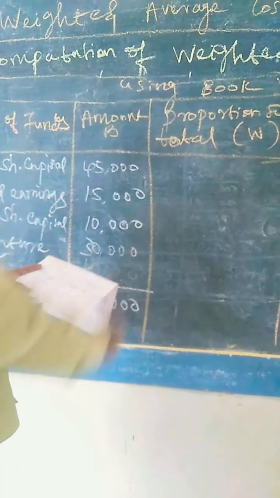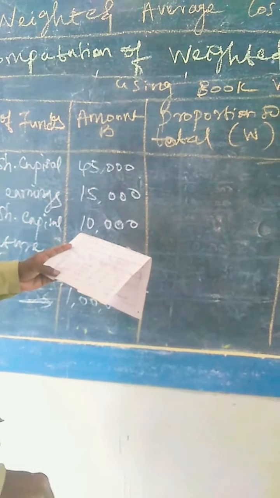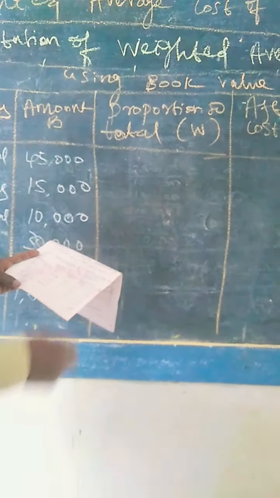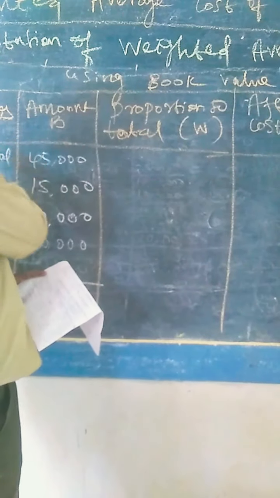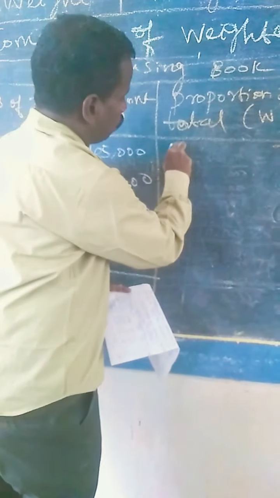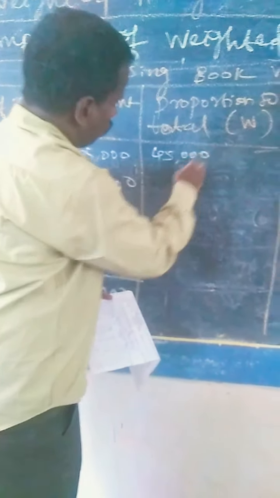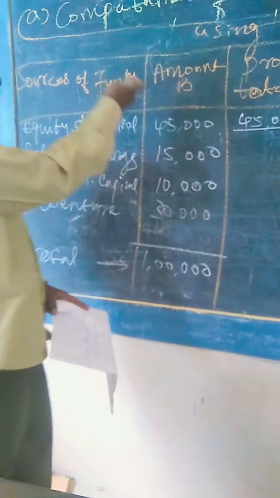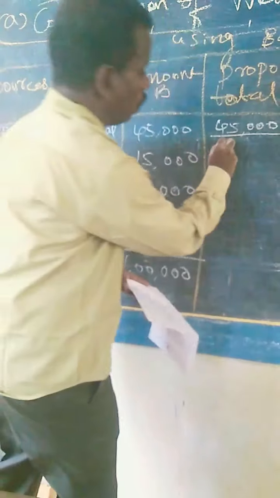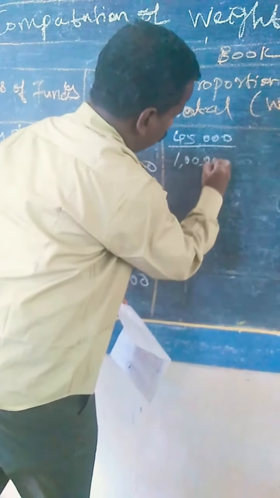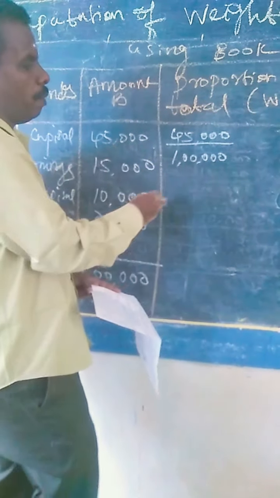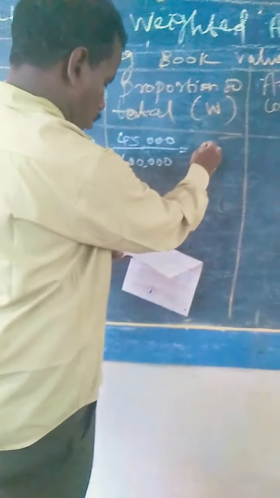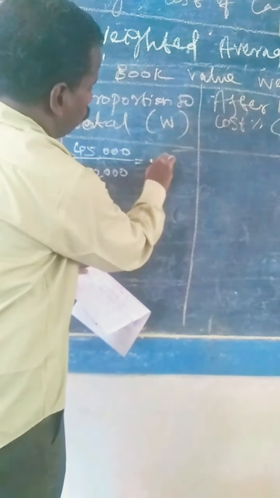Now, derived from or determined from the proportion to total. Equity share capital is rupees 45,000 divided by total sources of funds rupees 1 lakh. 45,000 divided by 1 lakh equal to 0.45.